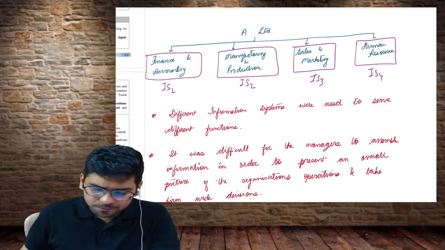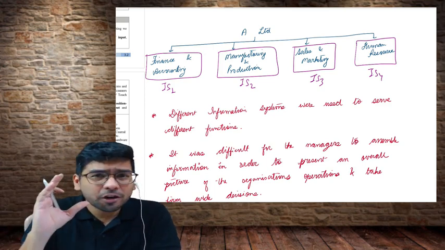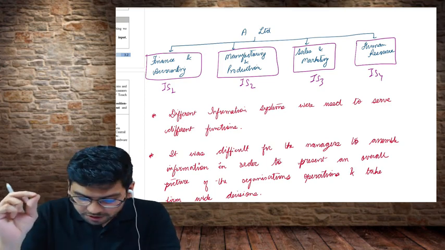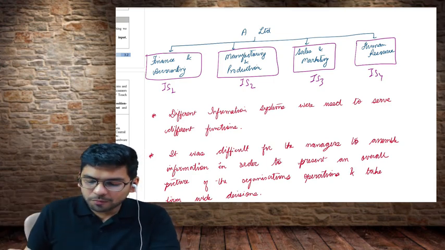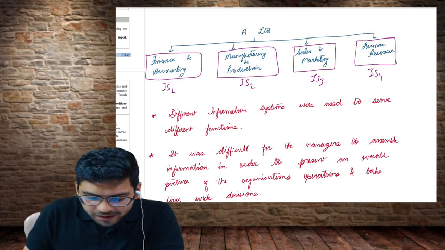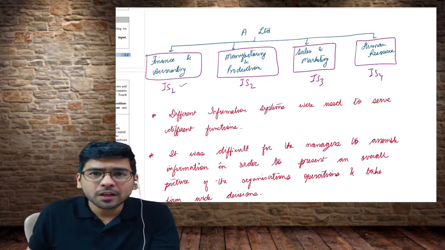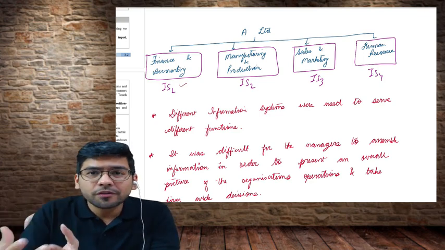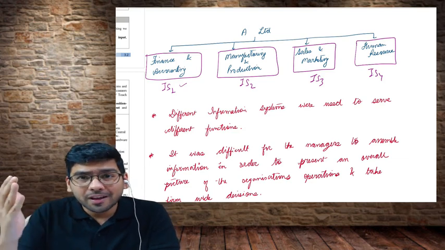Now in this kind of an organization, different information systems are used to serve different functions. Perhaps finance and accounting must be using a system to maintain their books of accounts, their PL, their balance sheet.